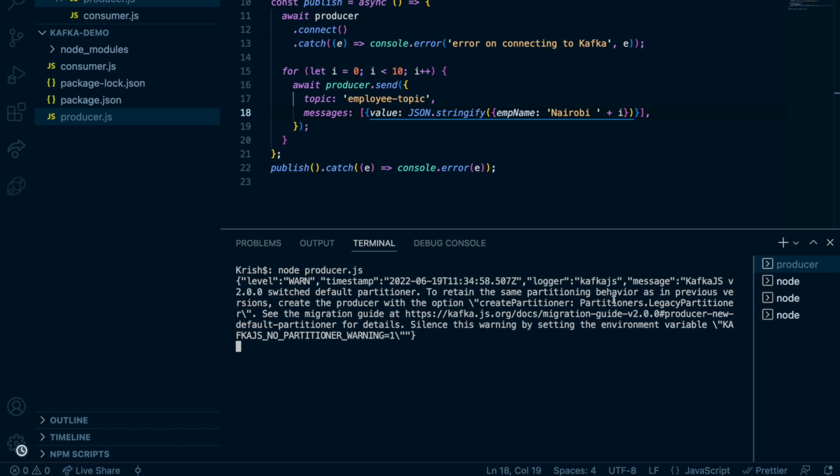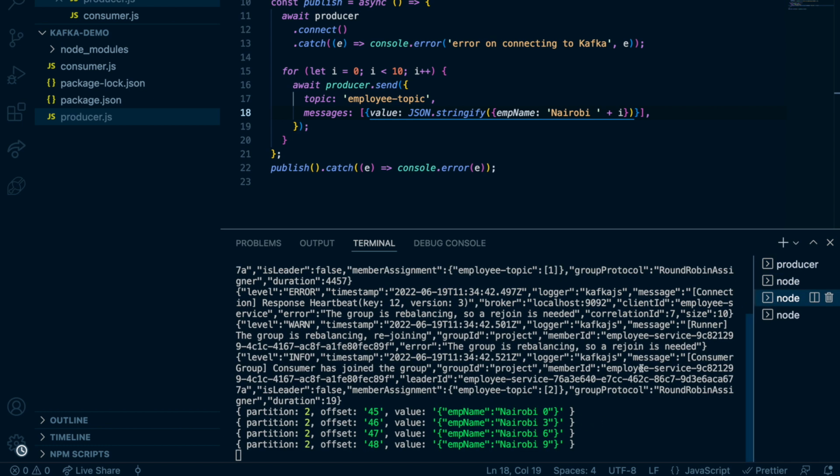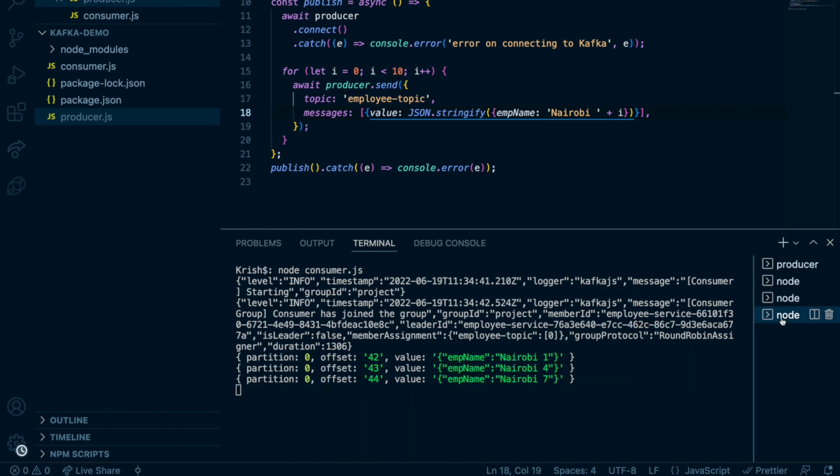When I produce the messages, I have 10 messages produced. You can see the first got 3 messages, the second got 4 messages, and the third got 3 messages. Why? Because when you divide 10 by 3, 1 is remaining, so it distributed like that, right?